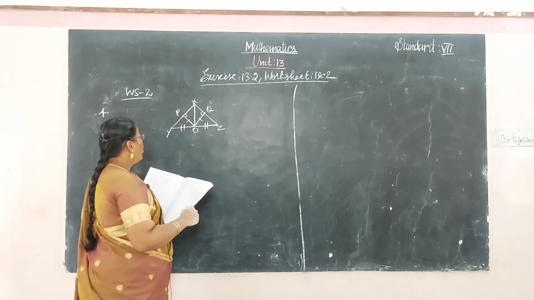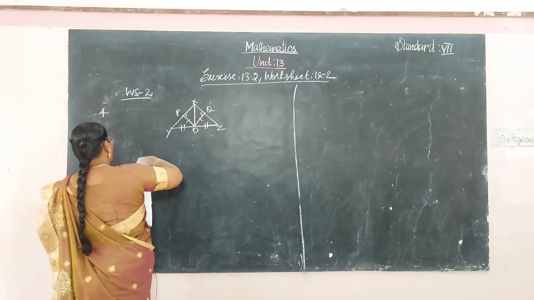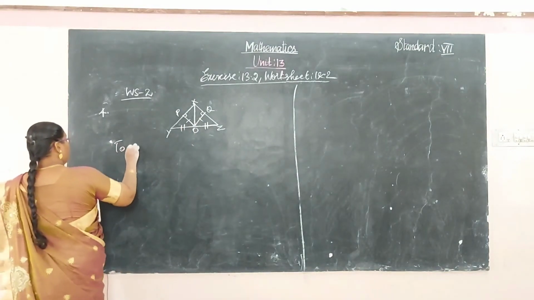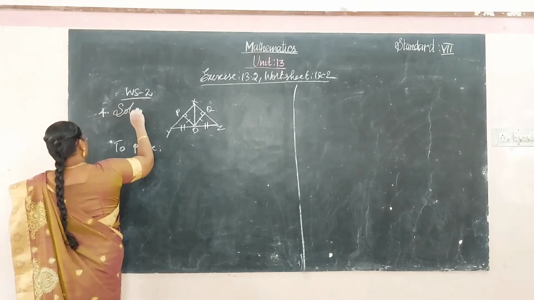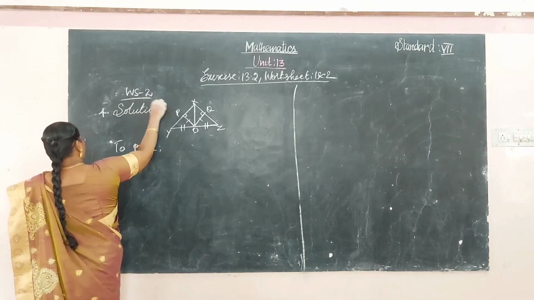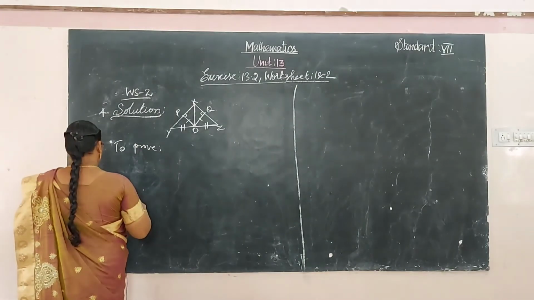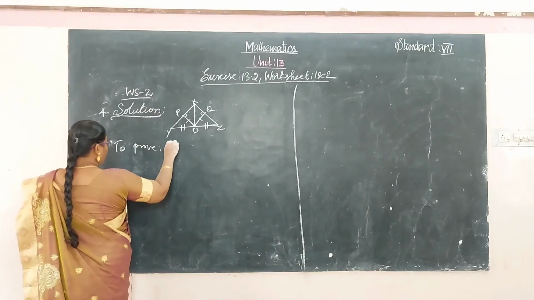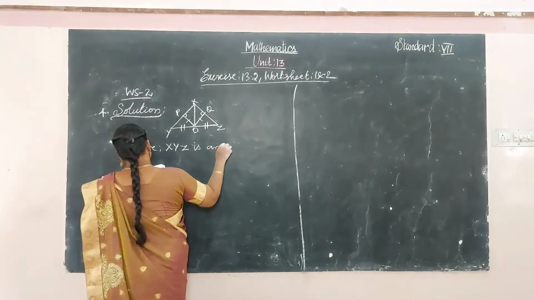Also, OP and OQ are equal. To prove, XYZ is an isosceles triangle.